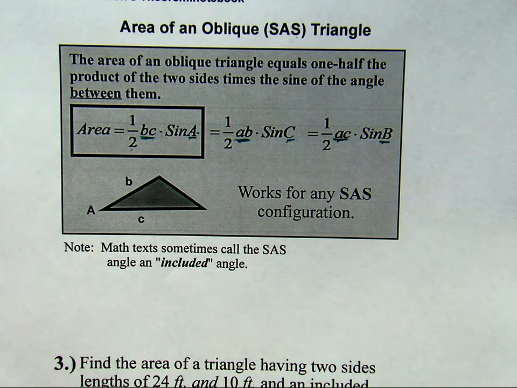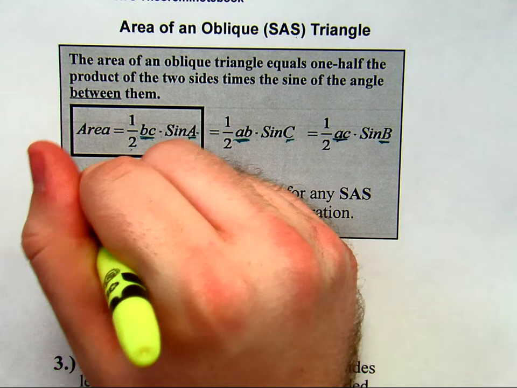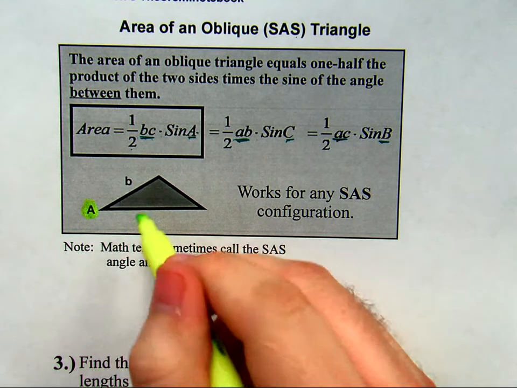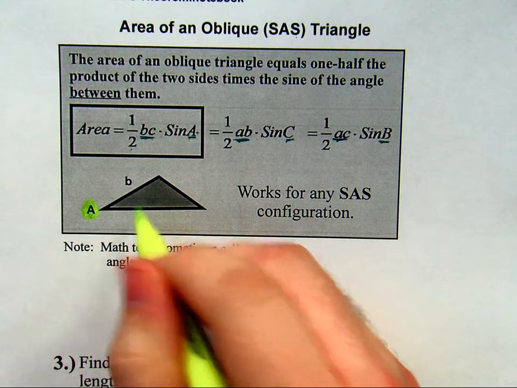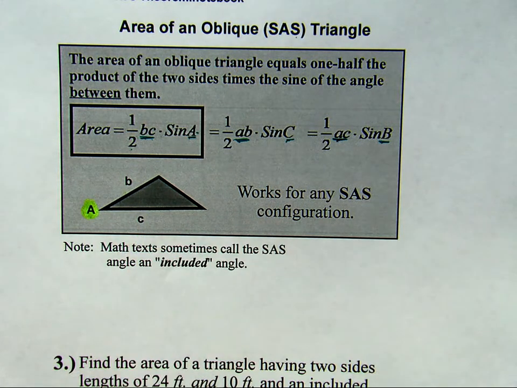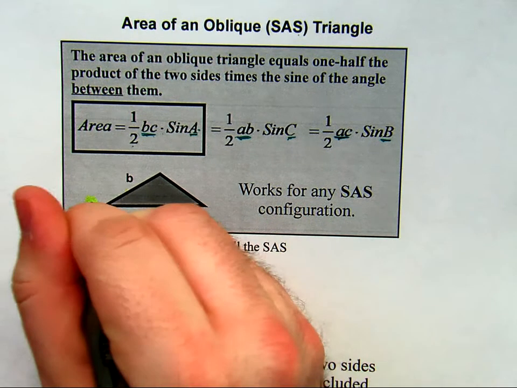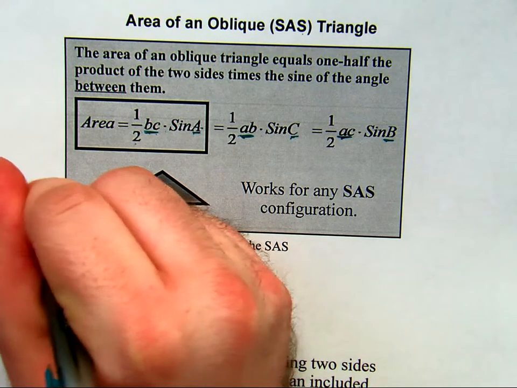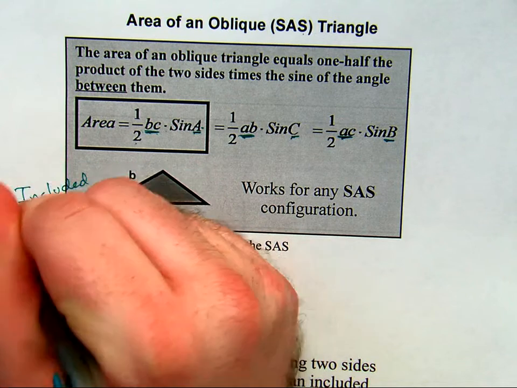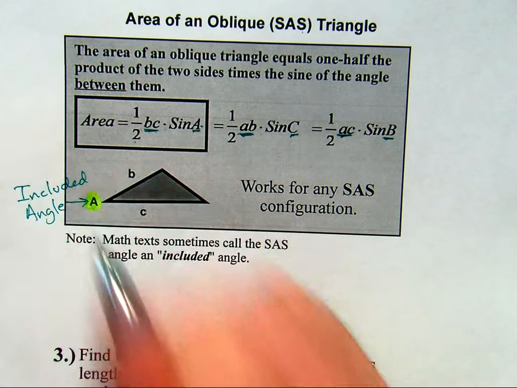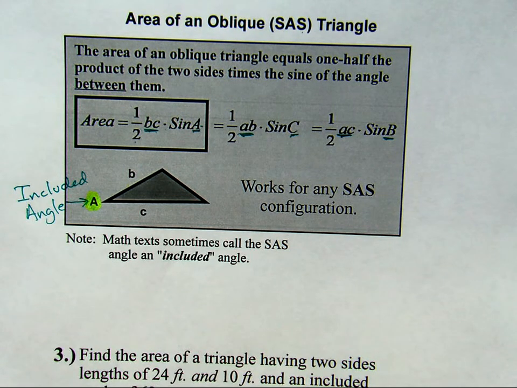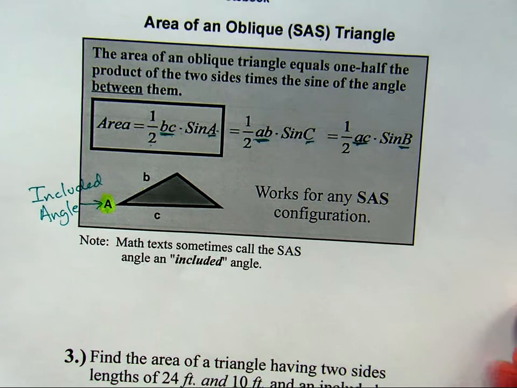But this must be used in a side angle side triangle because the angle has to be between the 2 side lengths. Very critical, and this will also hold true when we talk about law of cosines. Right? And this angle right here, we call that an included angle when it's between 2 sides. Okay? That's the key word that tells us it's between things. All right, let's look at one of these area problems here.